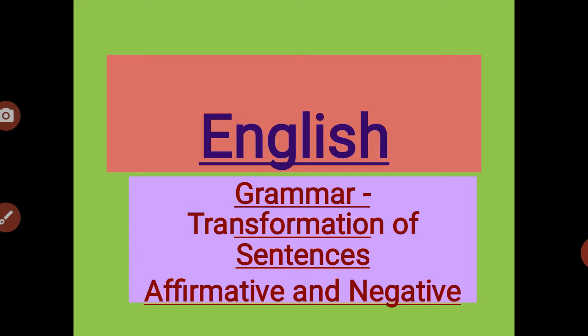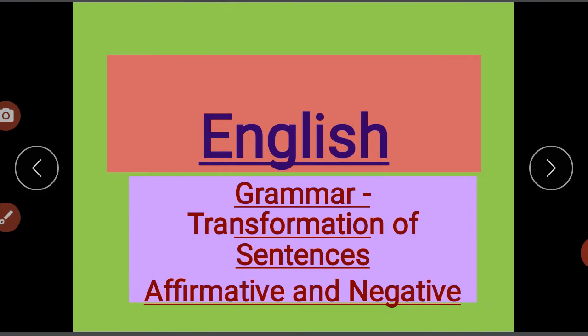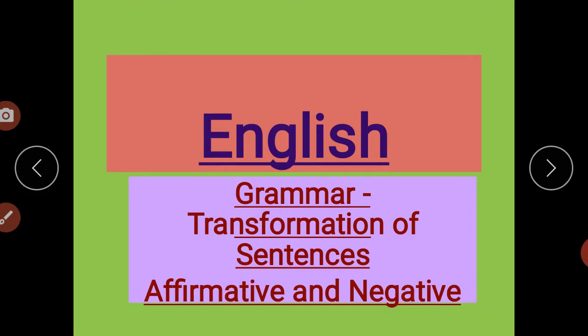First of all, what do you mean by affirmative sentence? An affirmative sentence, that means the positive sentence, will not use any negative words, instead it will use all positive words. Now what do you mean by the negative sentence?